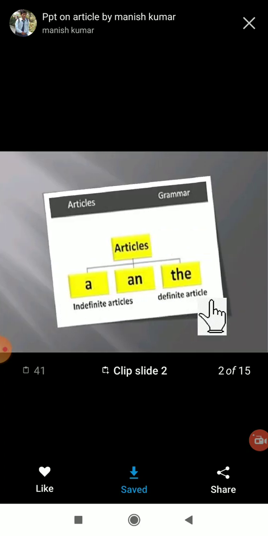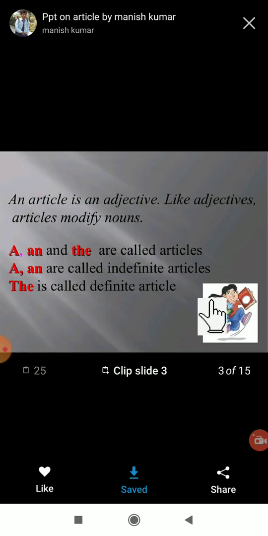So, in grammar, articles are there. Articles are again divided into two parts. Okay, there are two types of article: the indefinite article and the definite article. So here a and an come under the indefinite article, and here the comes under the definite article. Okay, let's see what is article and all.